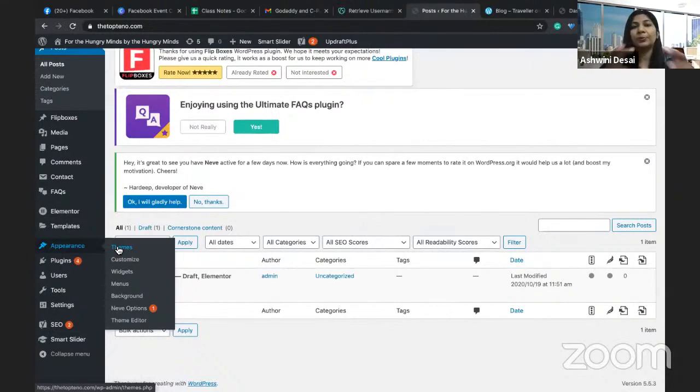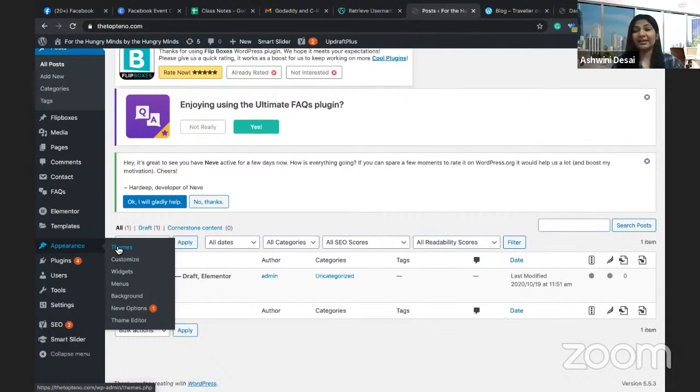So a WordPress website is a combination of pages and posts. If you want a blog section, use posts. If you do not want a blog section, forget posts. Why do you want posts? For example, if you just want to create a hospital website, you don't want any blog to be written, you don't have to write posts, just make pages. Home page, services, doctors list, that is the team of the hospital, contact us, that's it. You only require pages for the hospital website. You don't require a post.